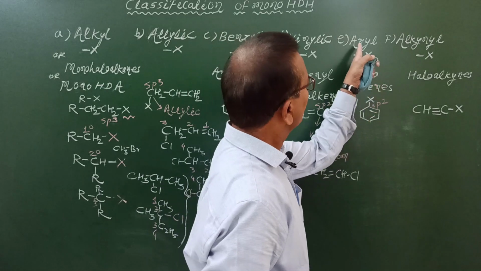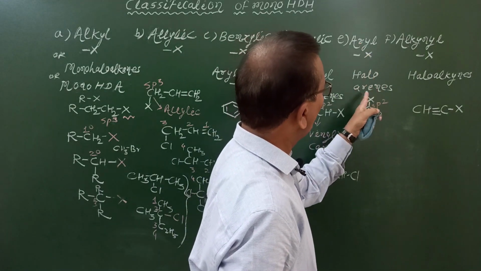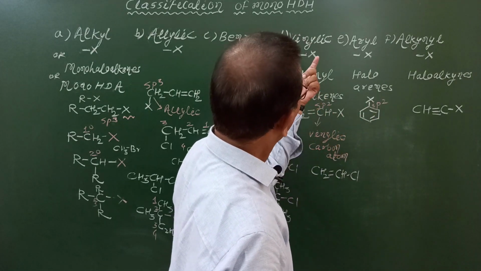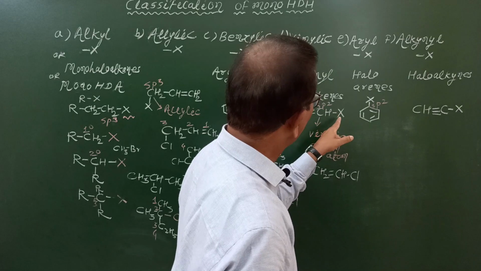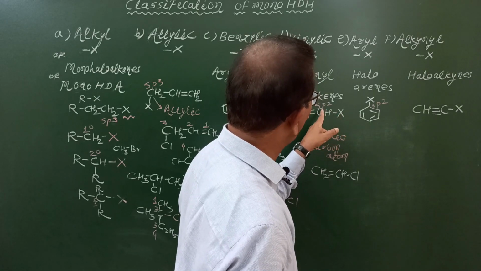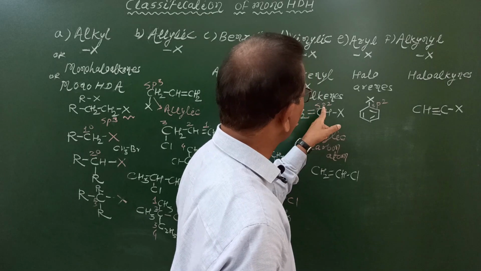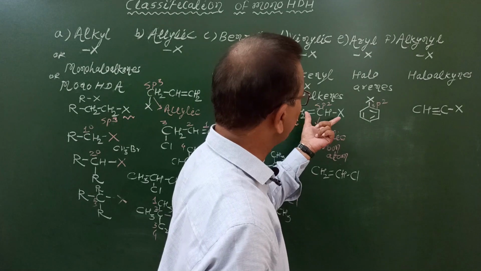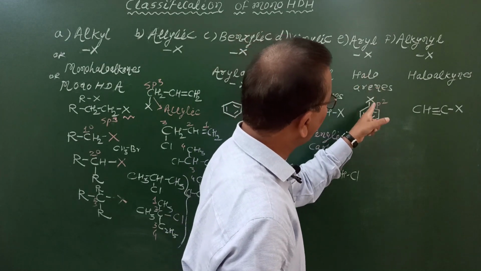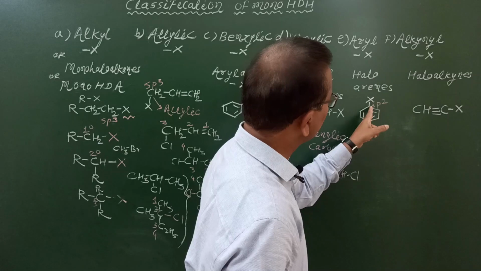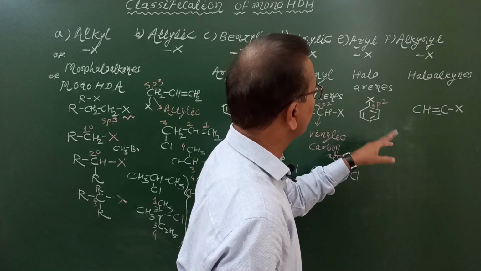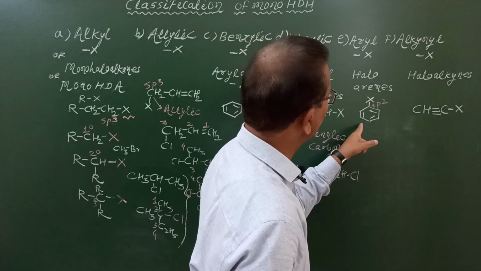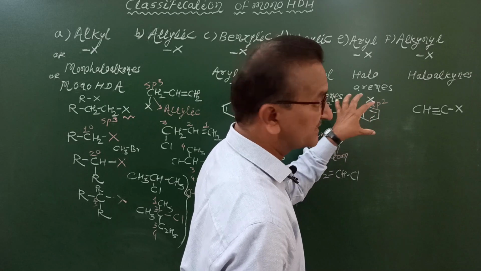Now let us see aryl halides or haloarenes. What is the difference between vinylic halides and aryl halides? In vinylic halides, the halogen atom is bonded to an sp2 hybridized carbon atom of an aliphatic chain, that means an open chain. While in haloarenes, the halogen atom is bonded to again an sp2 hybridized carbon atom of the aromatic nucleus, or we can say the benzene ring. This is the basic difference.